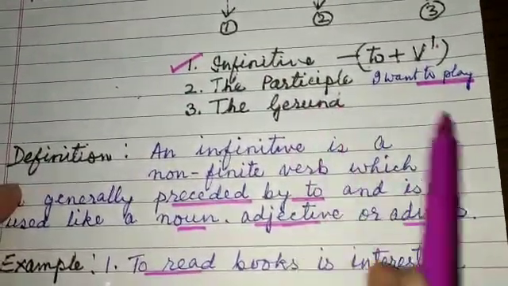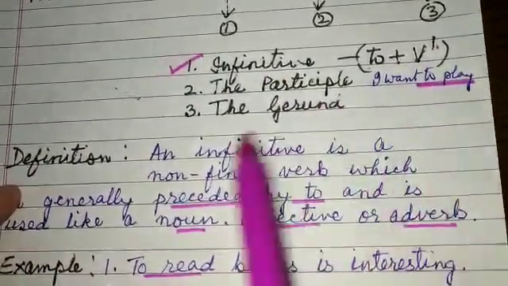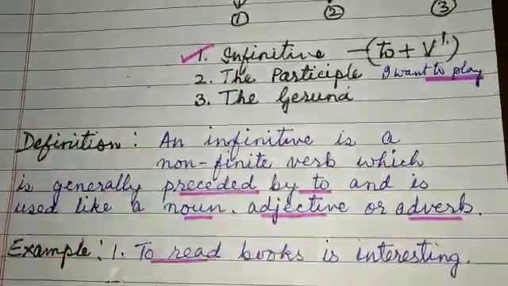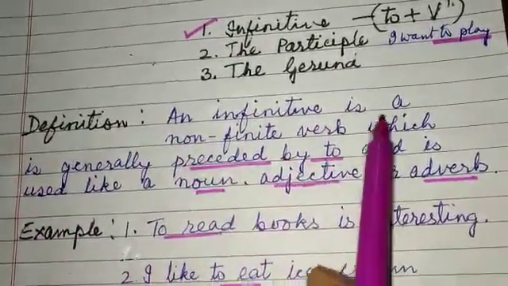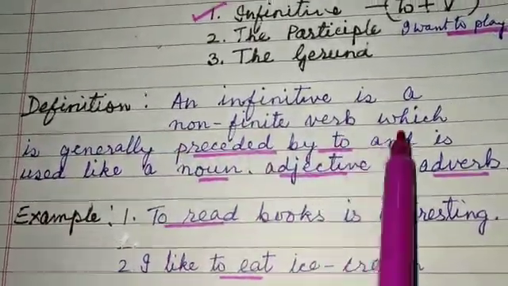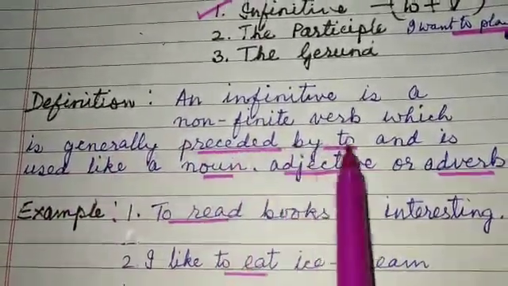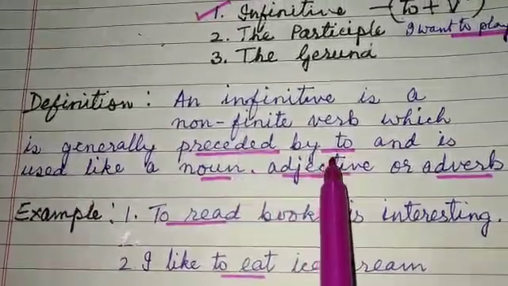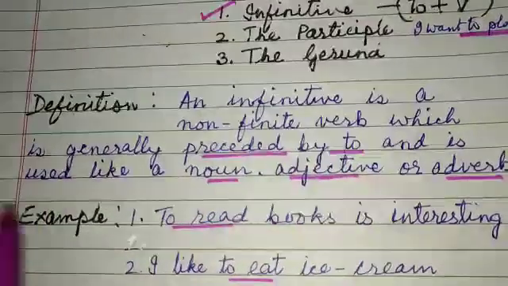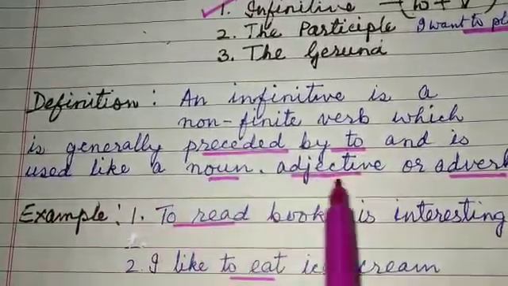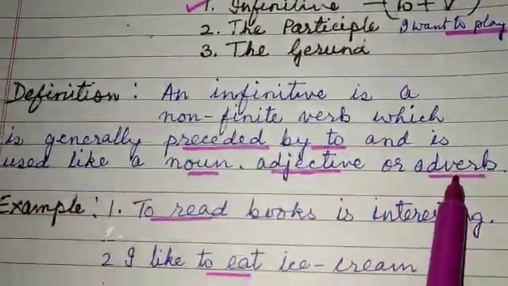It is not see to him, it is please see him. So here, the definition of infinitive is, an infinitive is a non-finite verb which is generally preceded by to. Preceded by to means the to comes before the verb, and it is used like a noun, adjective or adverb.